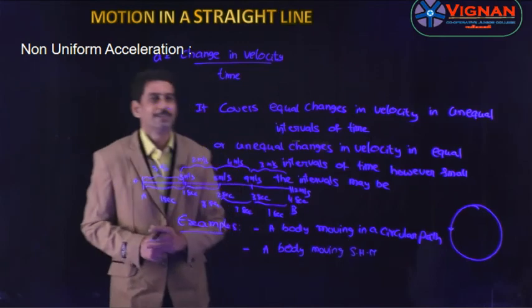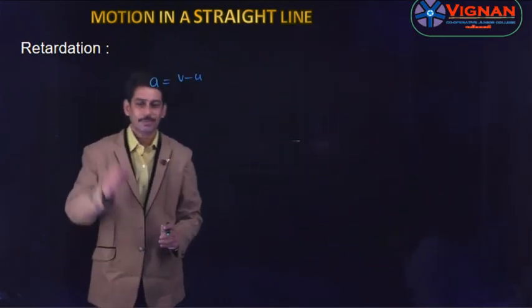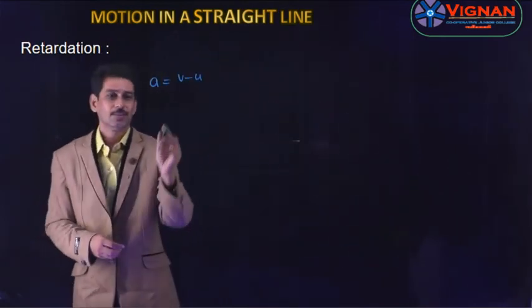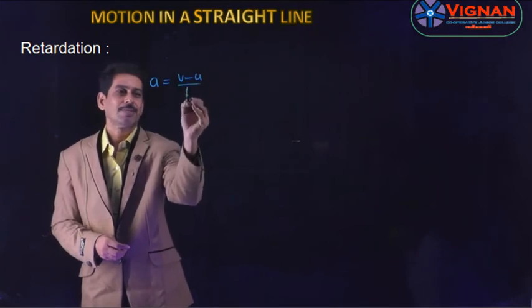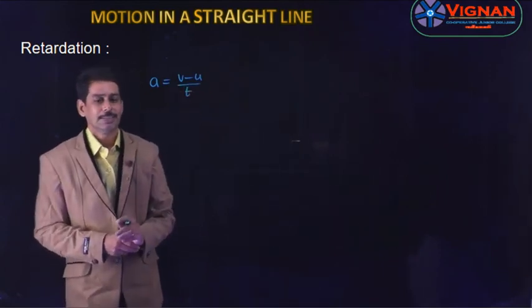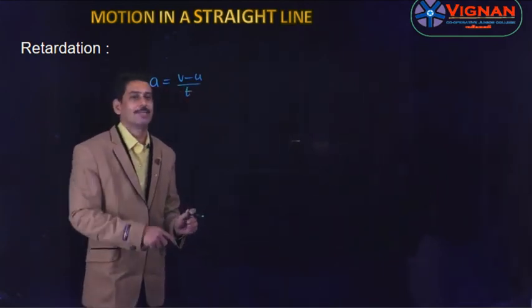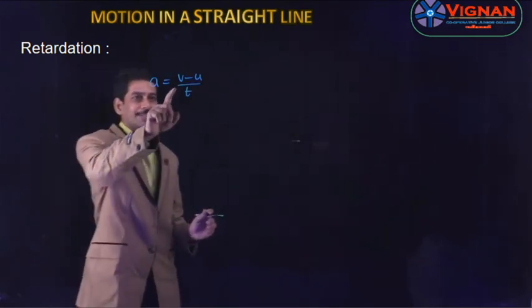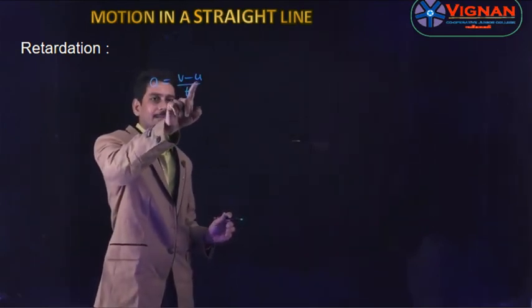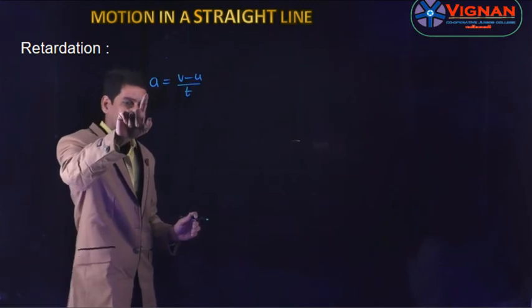So these are the examples for non-uniform acceleration. Now let us see retardation. You know the formula for acceleration as a = (v − u)/t. Here the velocity may increase or the velocity may decrease. If the velocity increases, then you get the change in velocity as positive, so the acceleration is also positive.